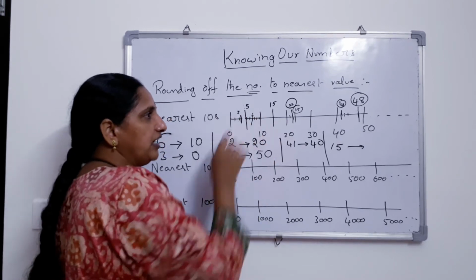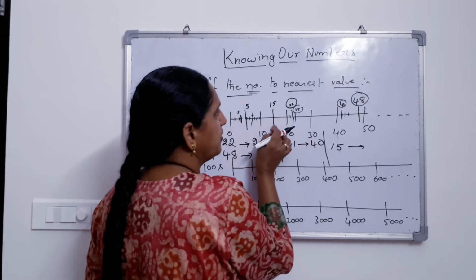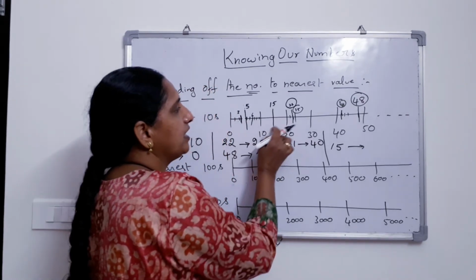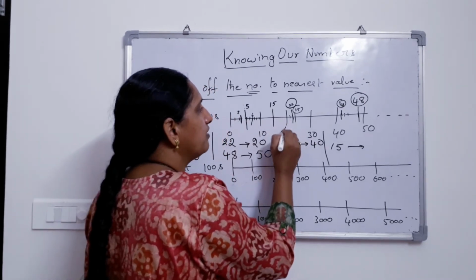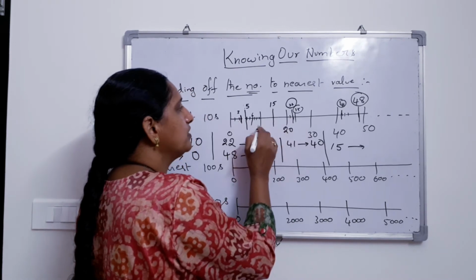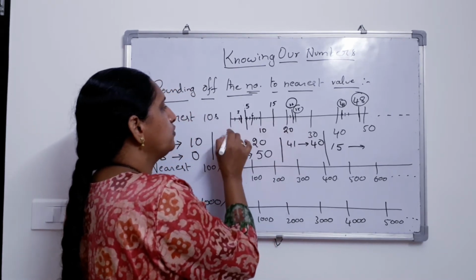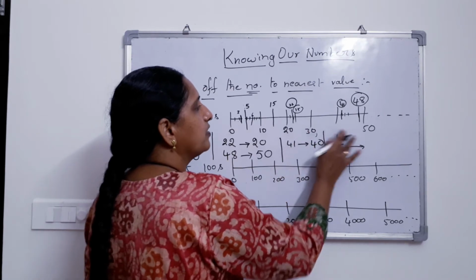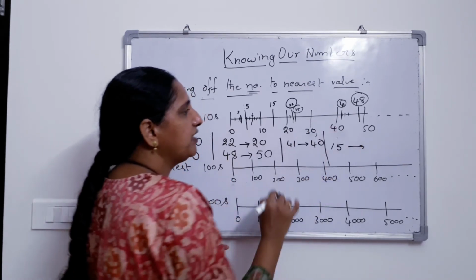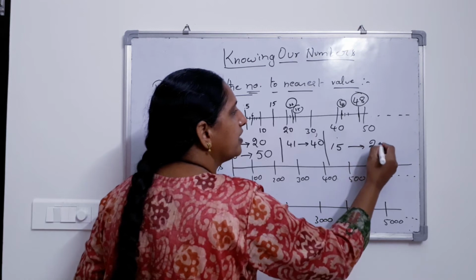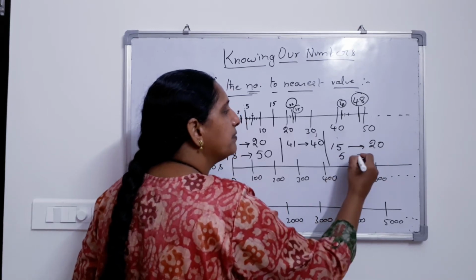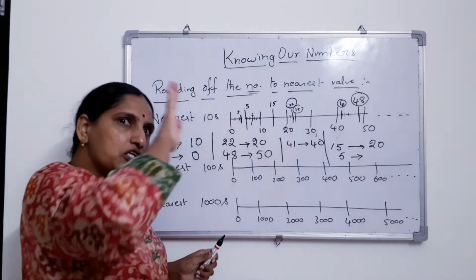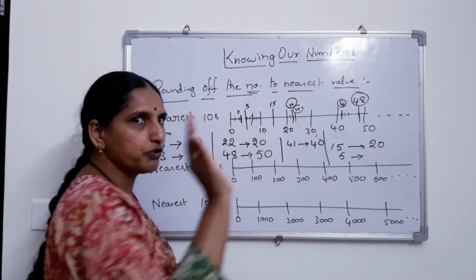So that means this value is tending to move towards the next one. If it is 15, 15 is tending to 20. 15 is moving towards 20. This is what we need to understand if it is exactly midway. So 15 to 20 is 5. Tell me what happens now with 5? 5 is towards 10, not towards 0.